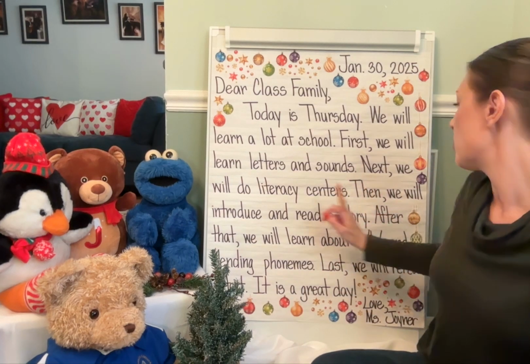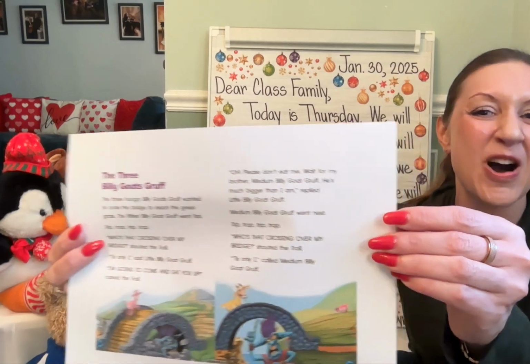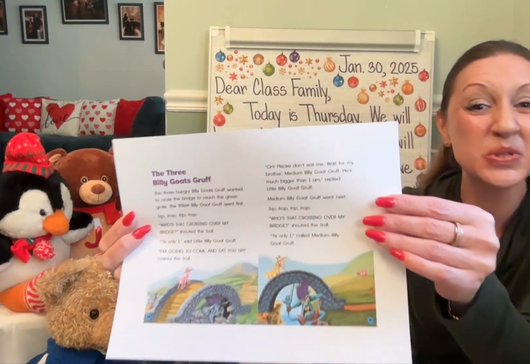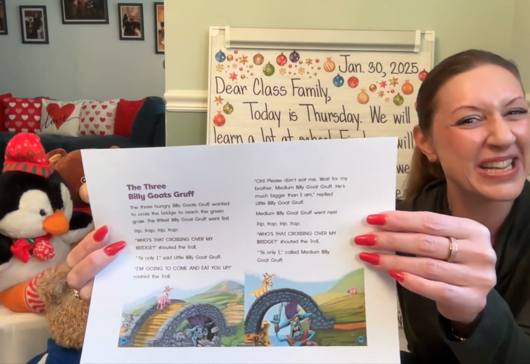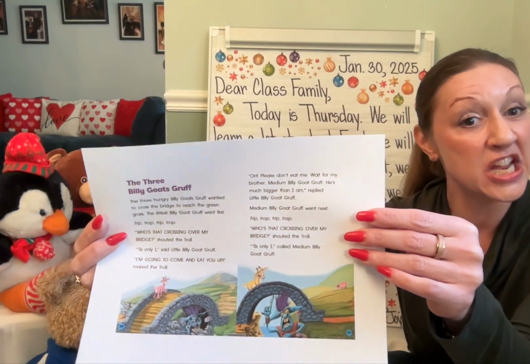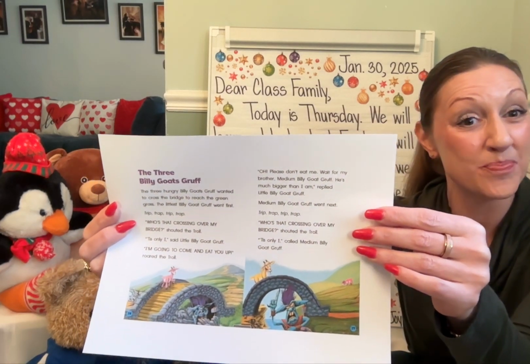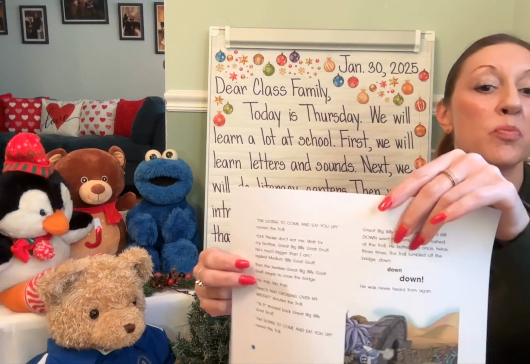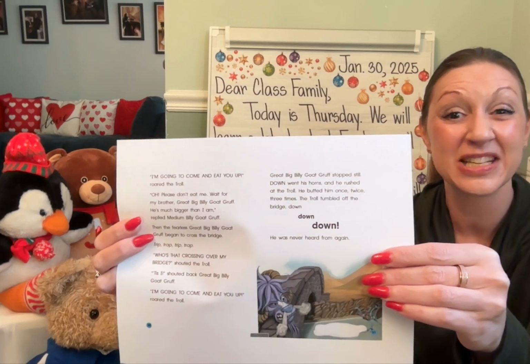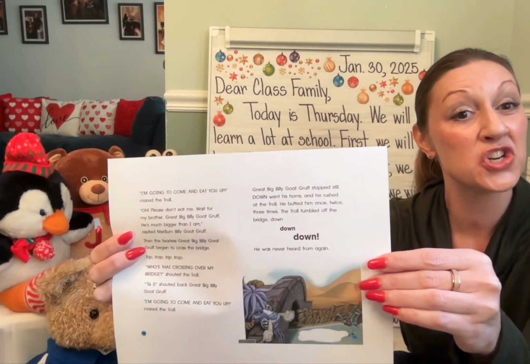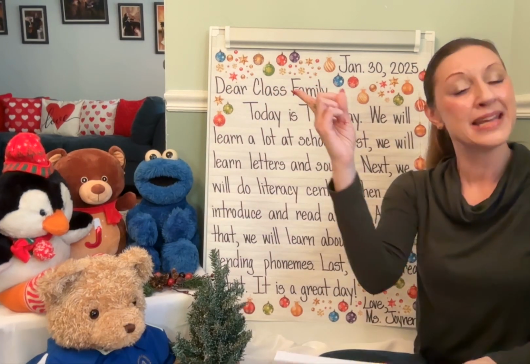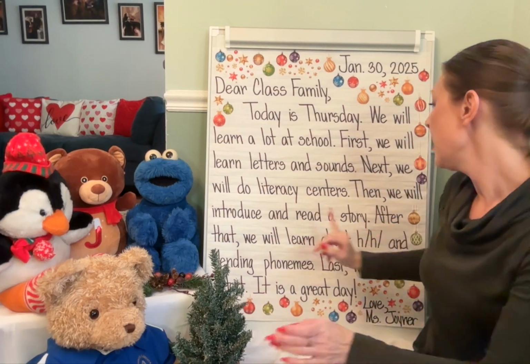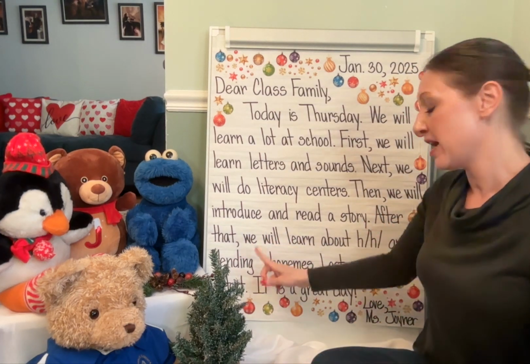Oh, and then we will introduce and read a story. Oh, we will. And the story is The Three Billy Goats Gruff. Oh, what a fantastic story. We're going to go ahead and introduce and read this story. We'll use the pictures and the words to help us. We'll use our big book from Benchmark Advance. We'll also use the electronic version on the screen to help us with guiding our eyes for the reread so we can see how it's highlighted. After that, we'll learn about the letter H and blending phonemes.